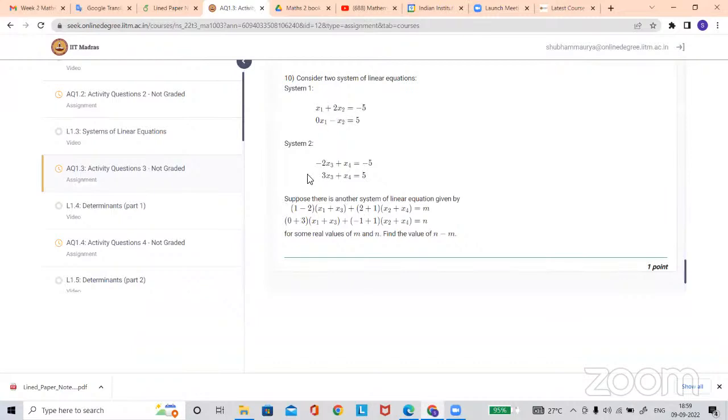So using these two systems, you have to create a system of linear equations. This one is given as a system of linear equations, and suppose there is another system of linear equations given by this. Using these two, you have to manage it. So how will you do that? Sir, may I say something? Yes. If we consider x1 and x2 as x and y and solve it as a linear equation, like the intersection of two lines, we can get the point x and y, and then we can replace the values there.